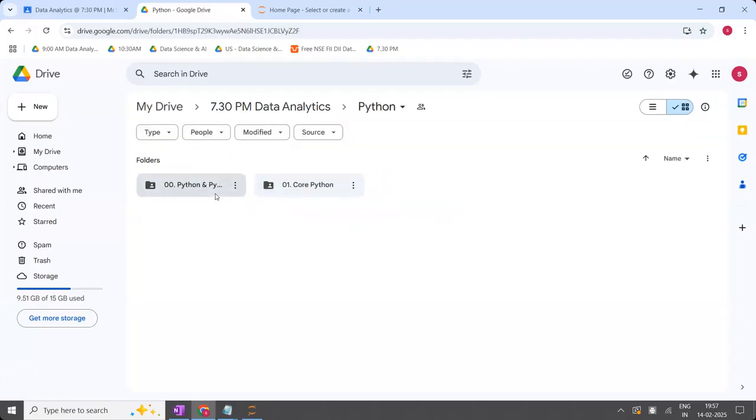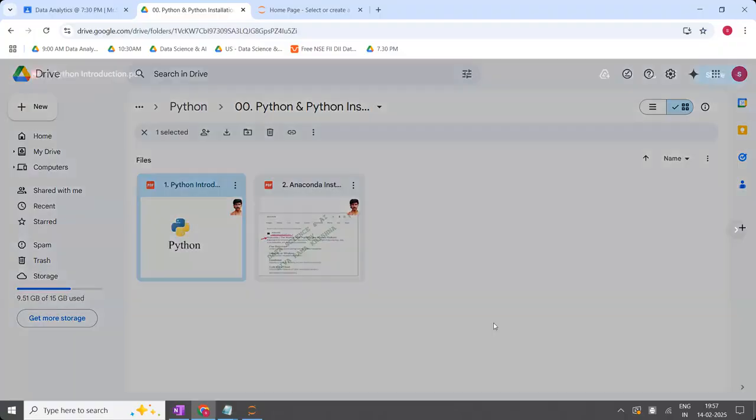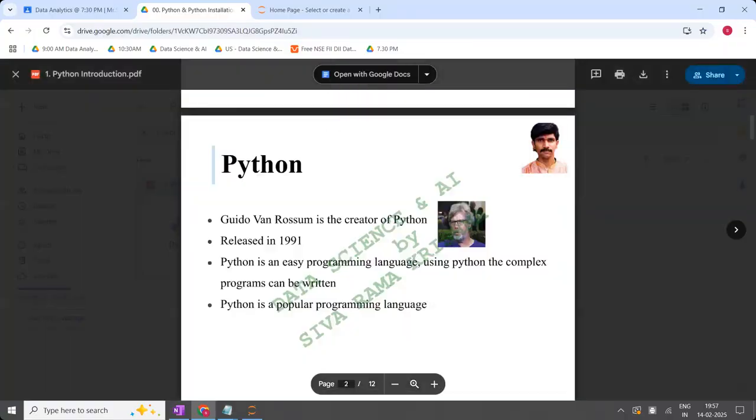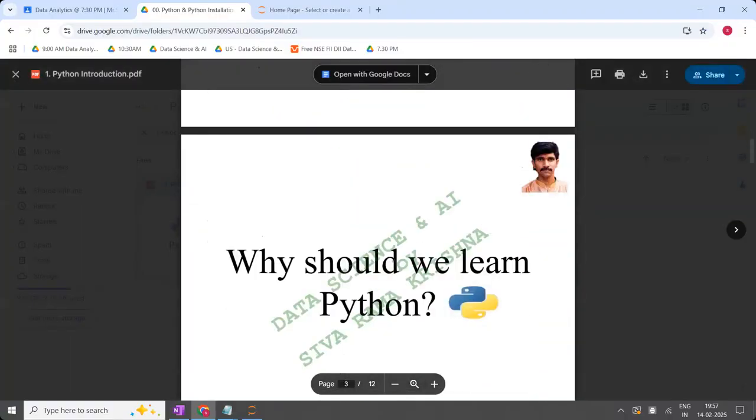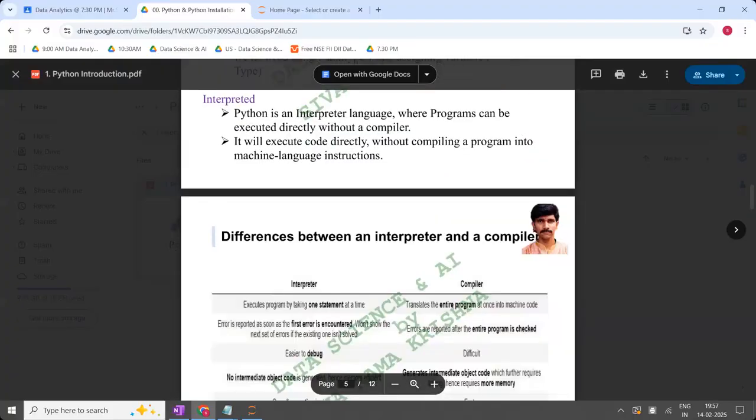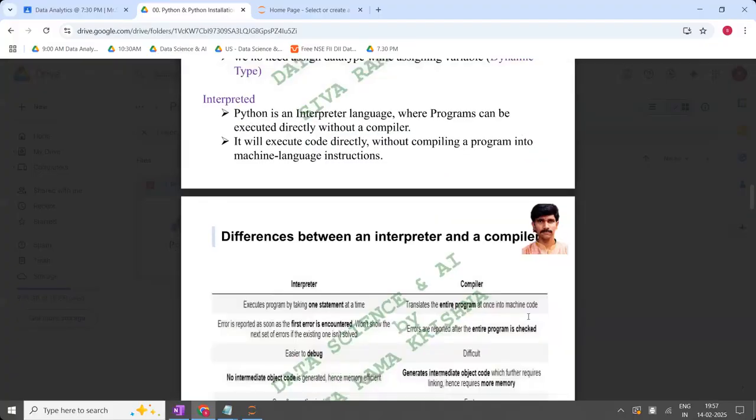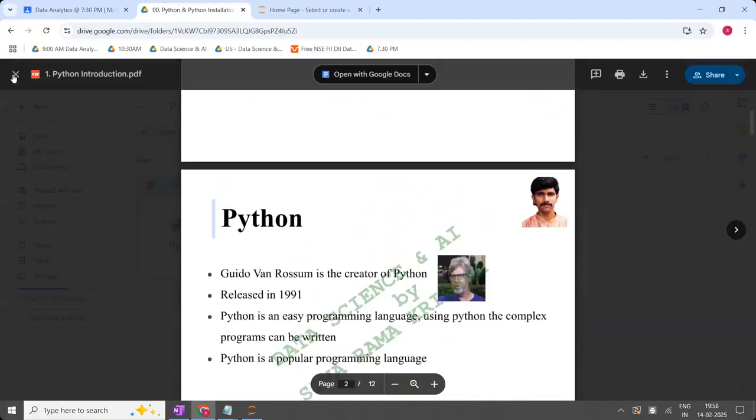In that Python folder, you have the Python introduction along with the Python installation. The Python introduction PPT was uploaded here, where you will not have download access. There is no option called download. Download was disabled. Okay, don't ask for the download. There is no option for the download.